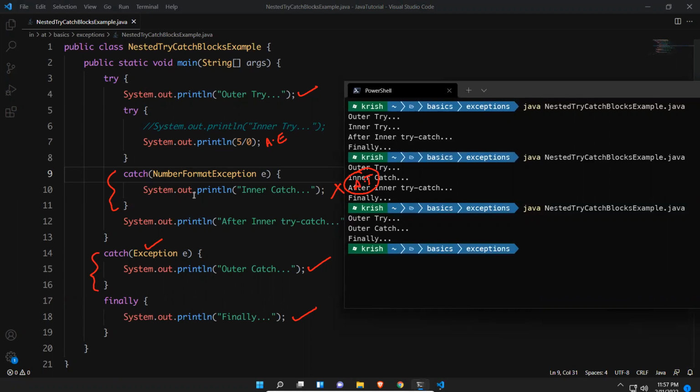This is how the flow will be. If it is not matching here, if it is matching outside also, it will take care of that. Okay. Let me clear this.